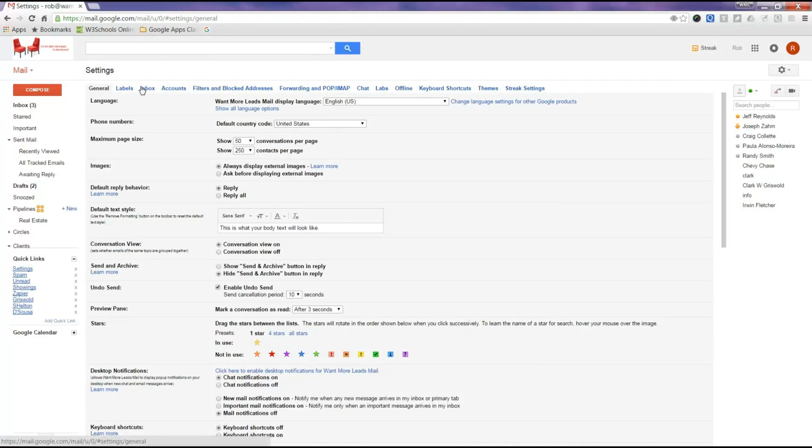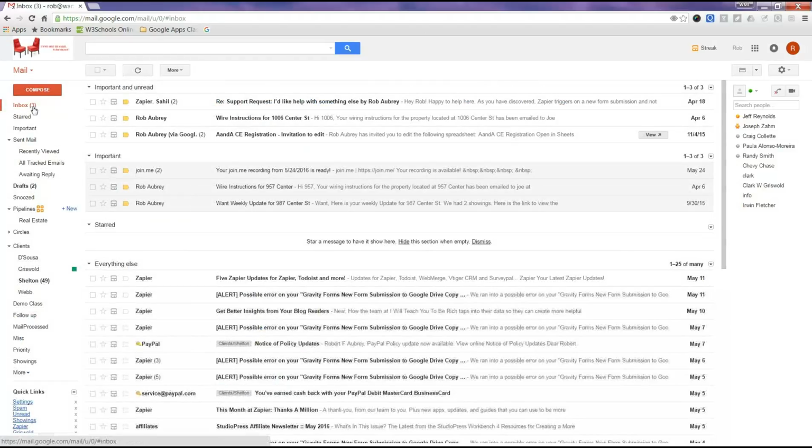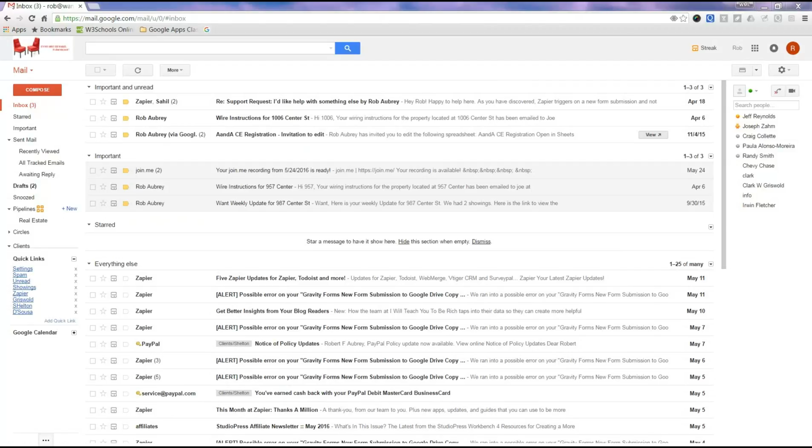So then you've got labels, inbox accounts, and then filters, which is another really cool thing. For example, I get Facebook emails all the time, but unless someone sends me a direct message, I don't want them. Direct messages show up in my important unread because I lost a listing once. A potential client sent me an email on Facebook, I wasn't checking my Facebook email, and I missed it for a couple of days. Because I didn't communicate right away, they listed with someone else.